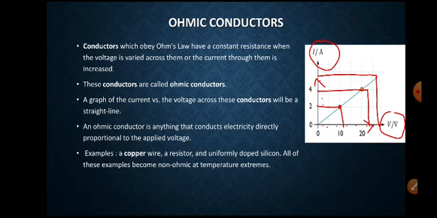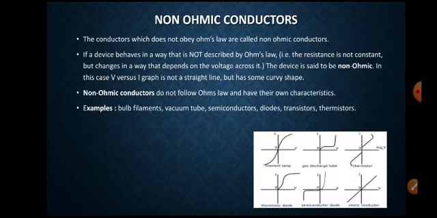Examples of ohmic conductors are copper wire, metals like platinum, iron, aluminum, copper, uniformly doped silicon, and resistors. These are the examples of ohmic conductors.